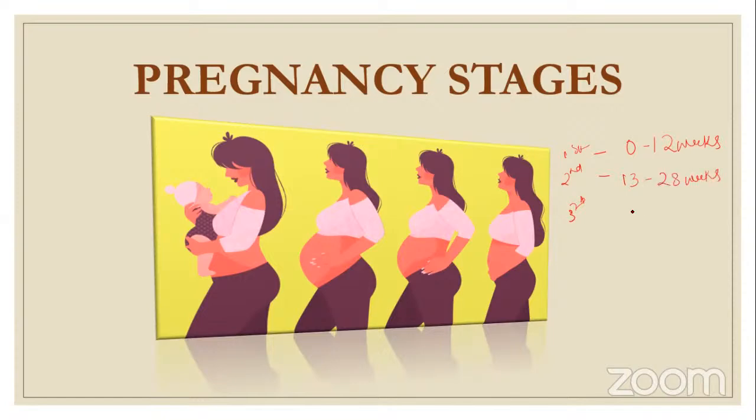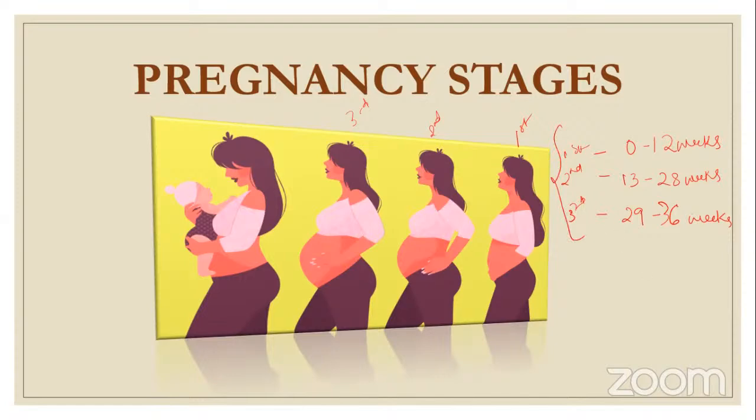And the third is from 29 to 36 weeks. Once 36 weeks is attained, it is called term. The pregnancy has reached term, and it can continue till 38 weeks, till 40 weeks. So this is the normal first, second, and third trimester division of weeks.